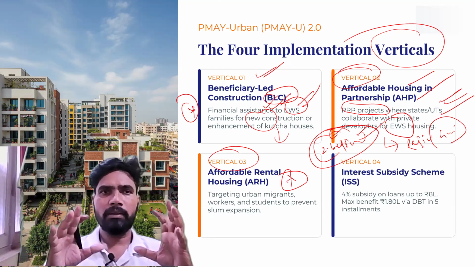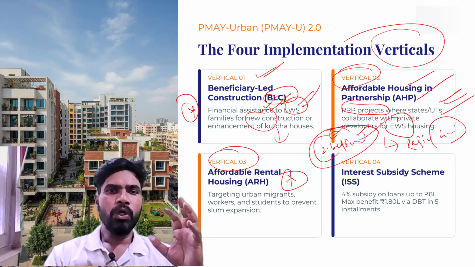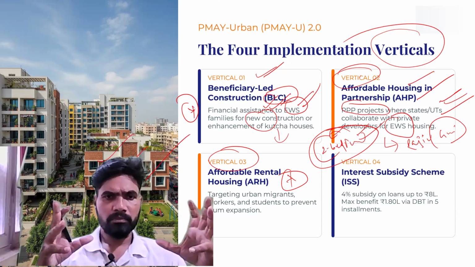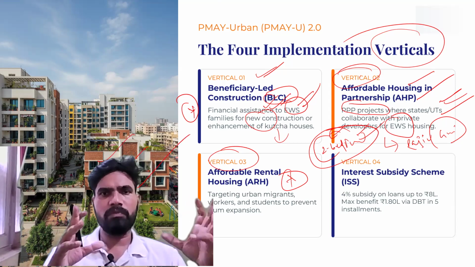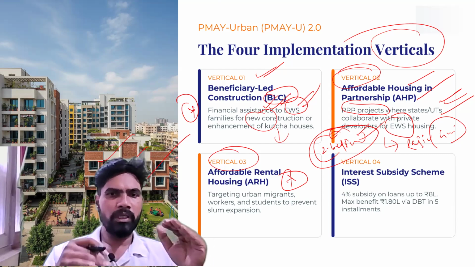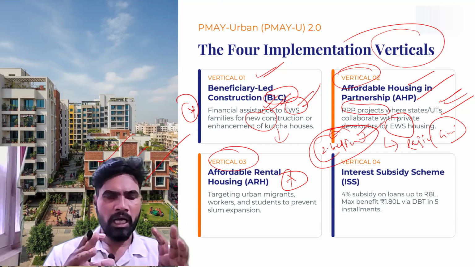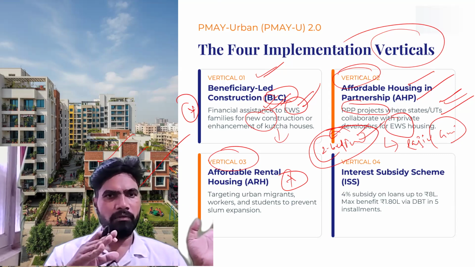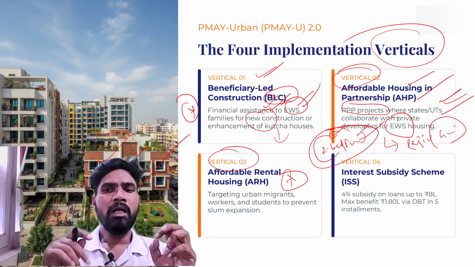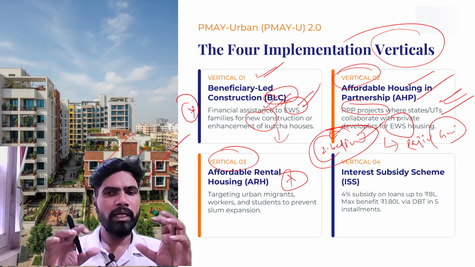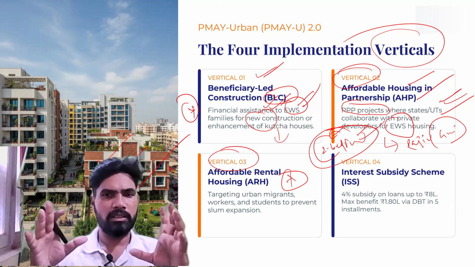Why? On one side, you will see luxury homes, very luxurious big houses, lying vacant in urban areas, whereas middle class people, poor people, and migrants who are migrating from rural to urban areas are finding it difficult to find a decent house to rent.